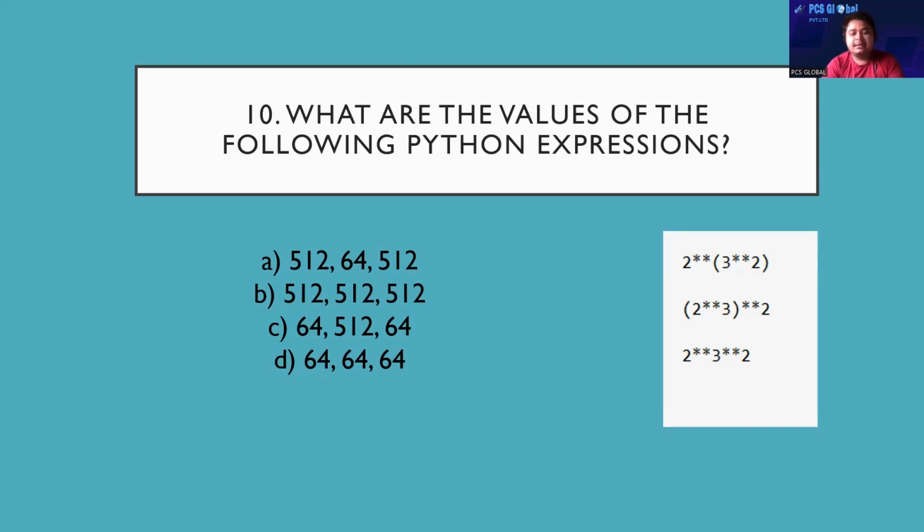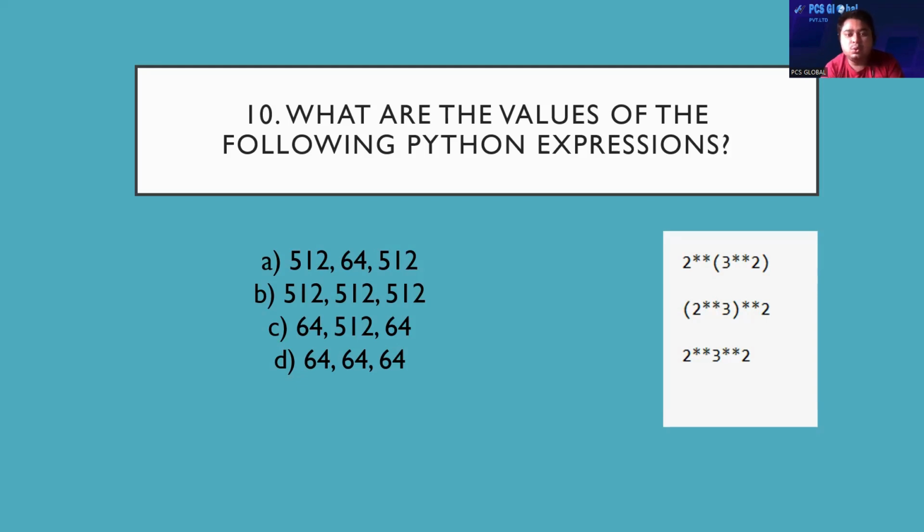On your right side, there are three expressions vertically. First: 2 double star, in parentheses, 3 double star 2. Next line: in parentheses 2 double star 3, bracket closed, then double star 2. Next one: 2 double star 3 double star 2. I will explain all three lines respectively.